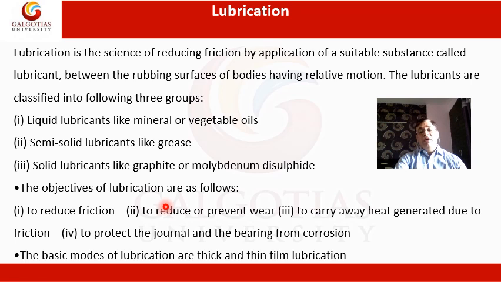The purpose of putting the lubricant in the bearing is to reduce the friction between the rubbing surfaces, like balls and races in a ball bearing, and in a sliding contact bearing between the surface of the journal and bearing; to reduce or prevent wear; to carry away the heat generated because of friction; and to protect the journal and bearing from dirt and corrosion.